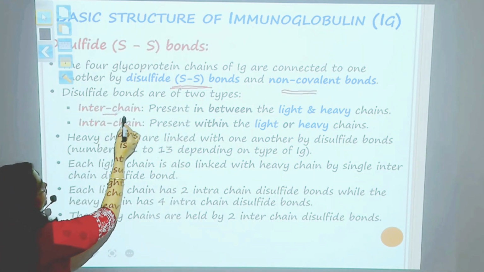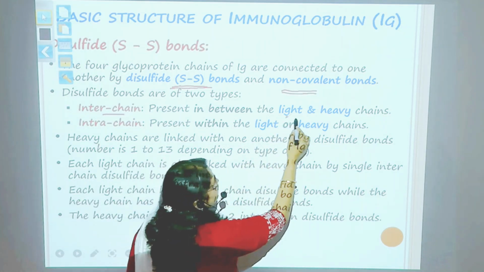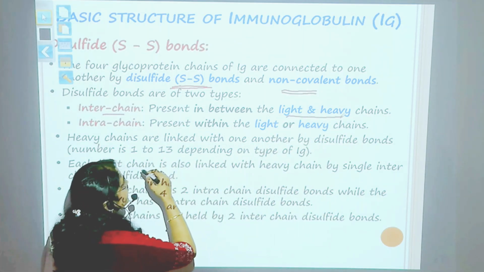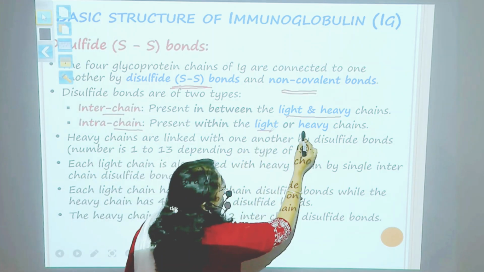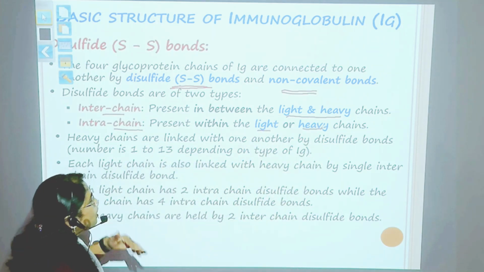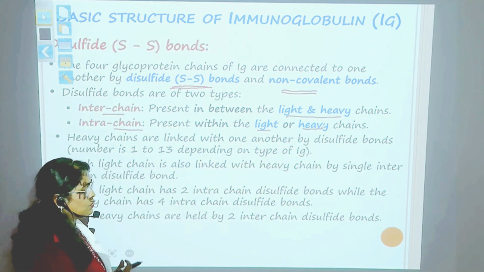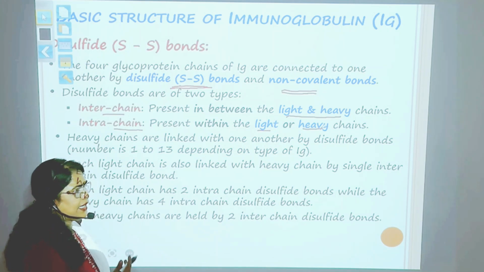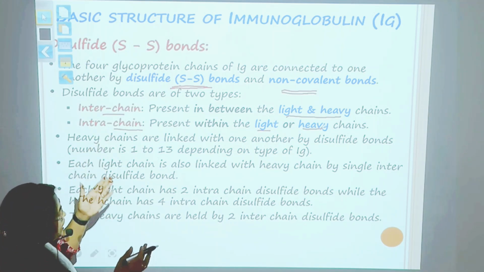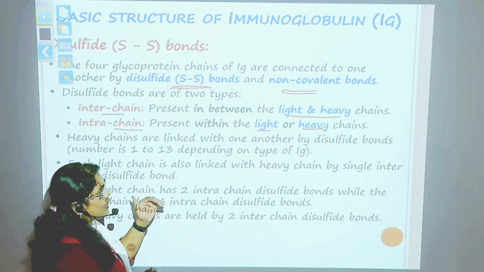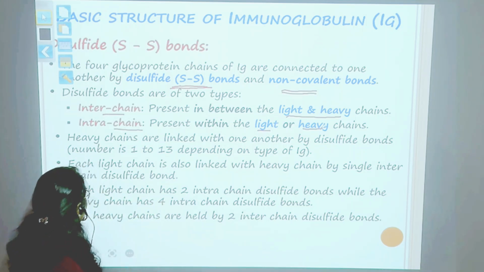So interchain bonds are present between the heavy chain and light chain, and between heavy chains, and intrachain bonds are present within the light or the heavy chain. The disulfide bond is present between the two heavy chains and between the heavy chain and the light chain.